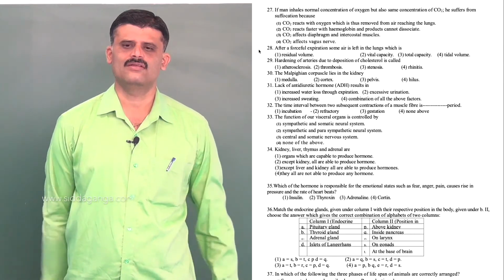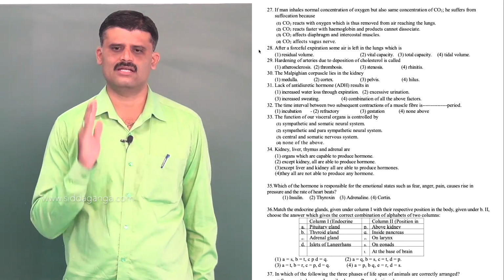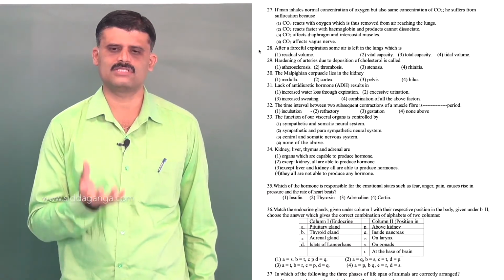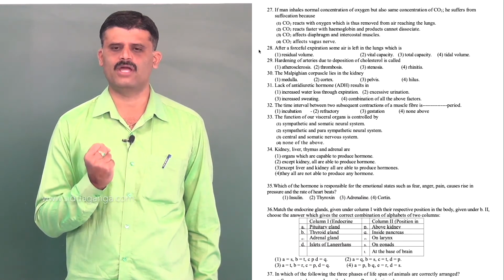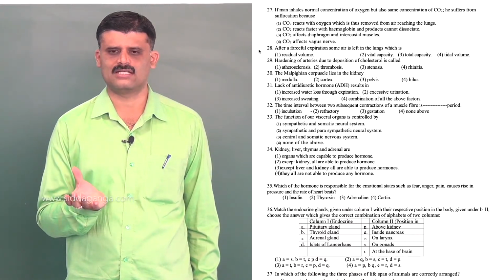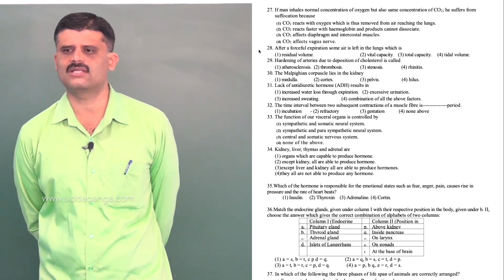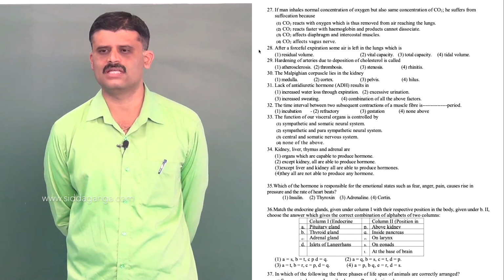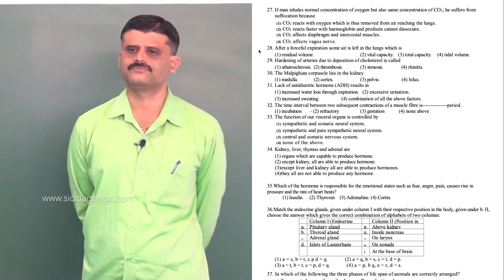So when we supply equal concentration of carbon dioxide and oxygen, the hemoglobin present in RBC will bind faster with carbon dioxide instead of oxygen. So the carbon dioxide reacts faster with the hemoglobin and the product cannot dissociate from there. So option is 2. Okay.